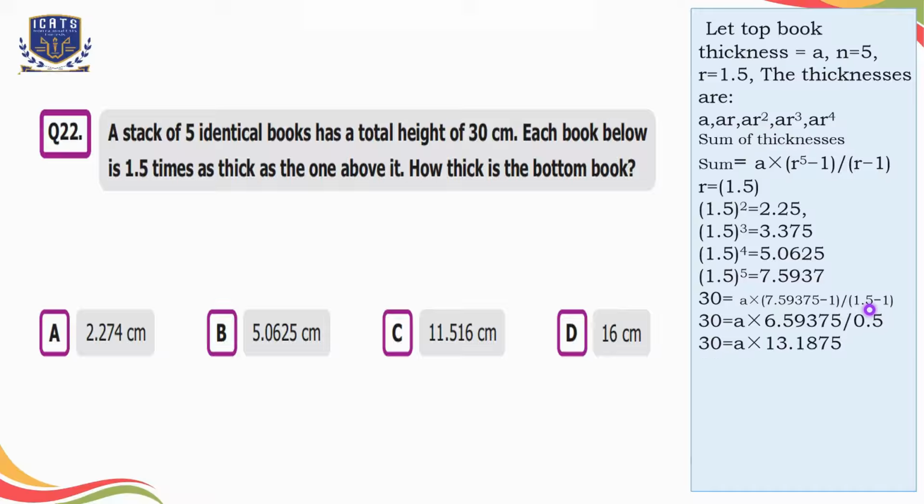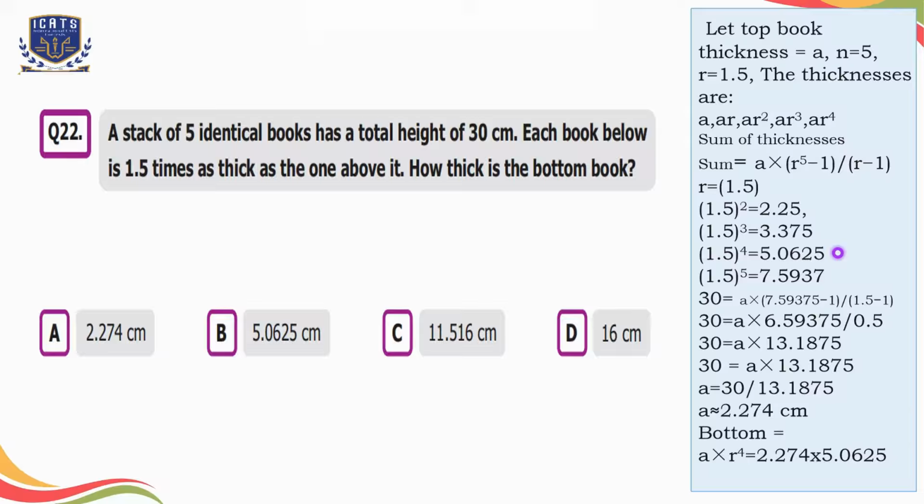We will solve the equation to get the value of A, that is equal to 2.274 centimeters. So we can say the thickness of the first book is 2.274 centimeters, as we are interested in the thickness of the bottom book. So here we have written that the thickness of the bottom book is A R raised to power 4. Now we know the value of A as well, that is 2.274, and R raised to power 4 is equal to 5.0625. So we'll multiply both values to get the thickness of the bottom book, that is equal to 11.516 centimeter. So we will select option C here.